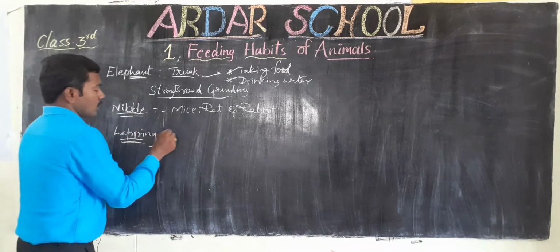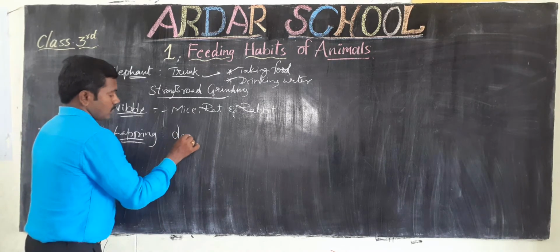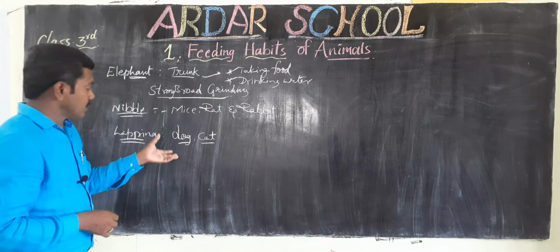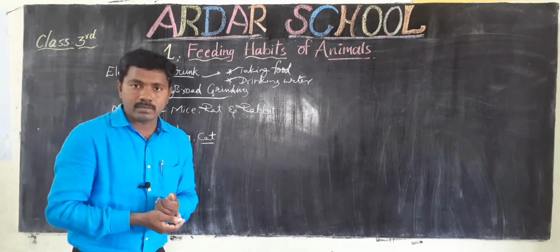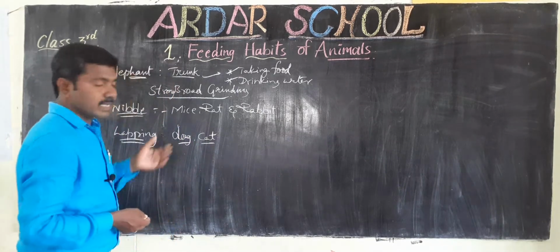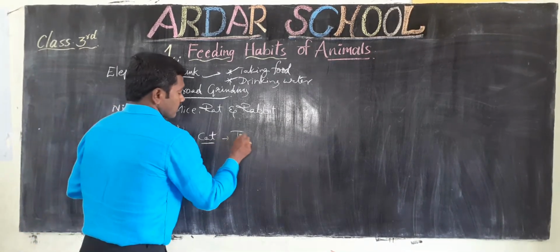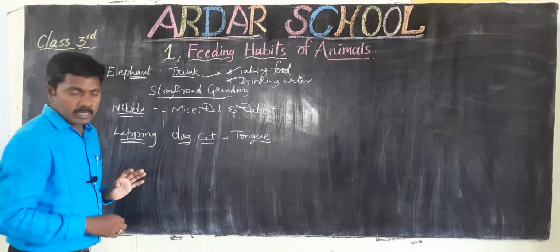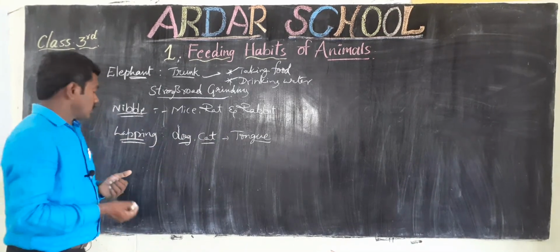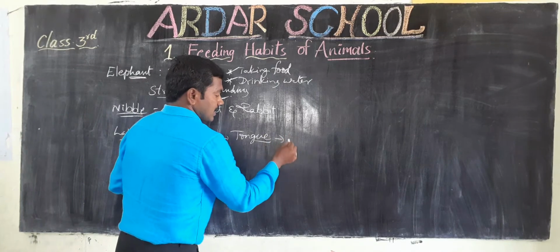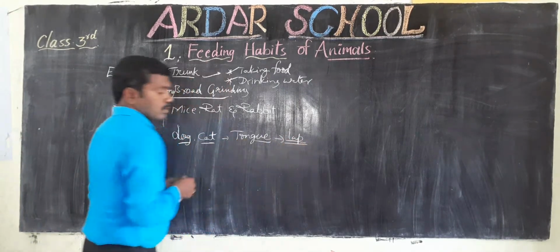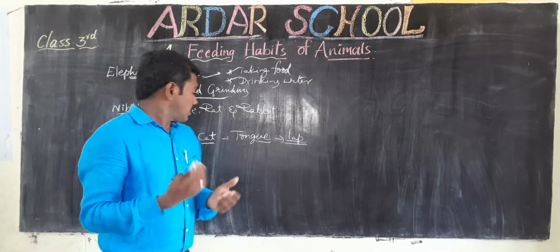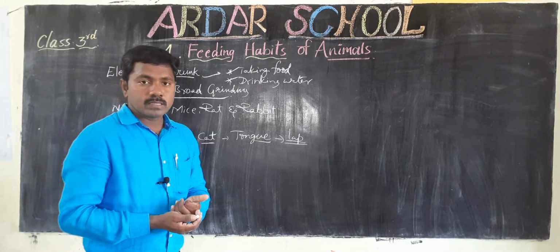Such as dog, cat. When these animals are taking the liquid food material, how can they take it? With the help of the tongue, they can take the liquid food material. The taking process is called lapping. With the help of the tongue, it can lap the liquid food materials.